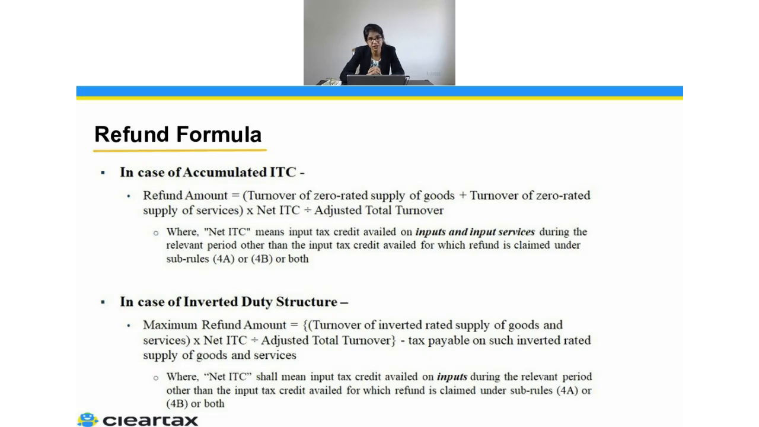Now, if we talk about inverted duty structure, we understood our output tax rate is less than our input tax rate. That is known as inverted duty structure. There was certain clarification for this also, because now a question comes in. I have my input, I have my output, I was a manufacturing concern. Whenever I was buying something, the rate was higher, and whenever I am selling the final product, the rate is actually lower. So I have so much accumulated ITC.